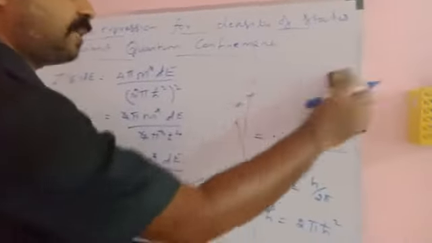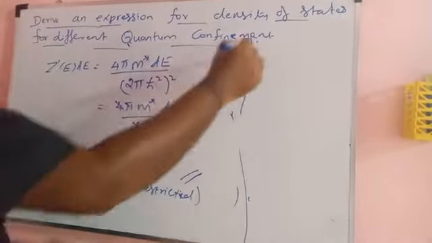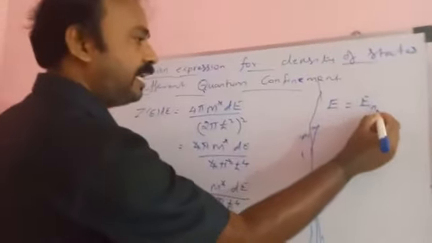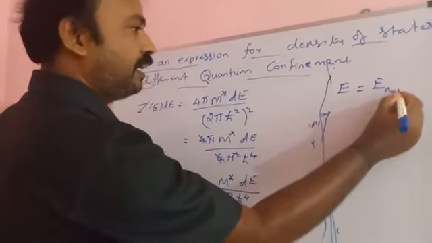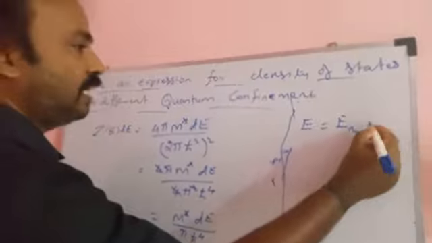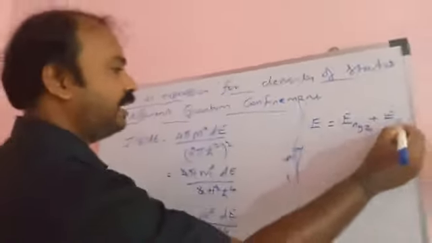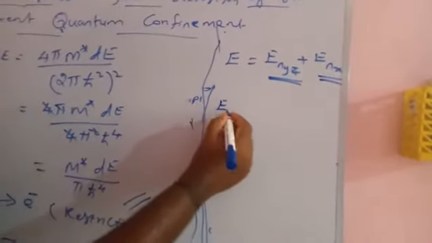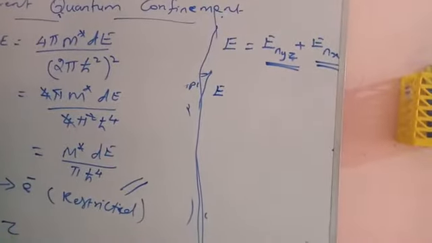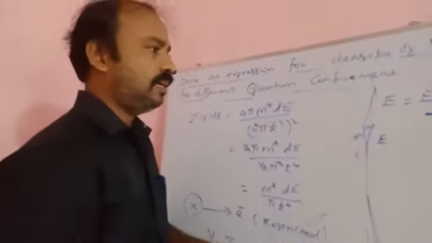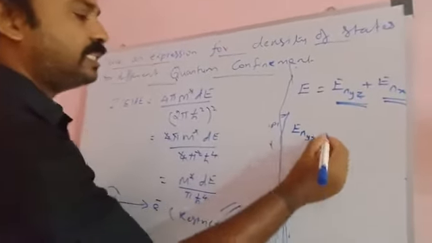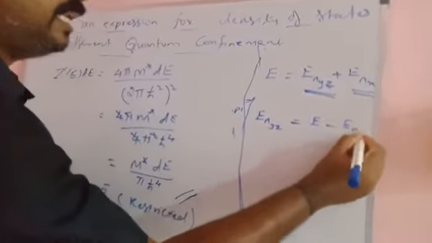So the net energy of this electron is E equal to E n y n z plus E n x. This is along the yz coordinate axes, and this is along the x coordinate axis. We know this is a quantum well, so electron movement will take place along the y and z directions alone. So the energy state in the yz direction is E minus E n x.